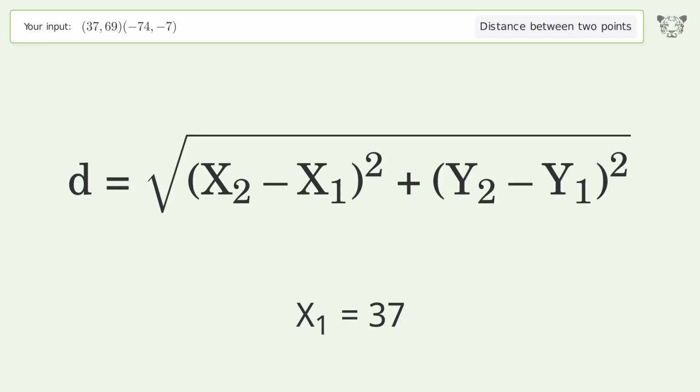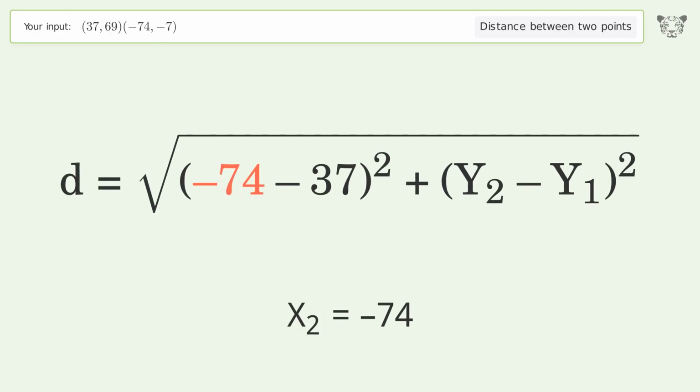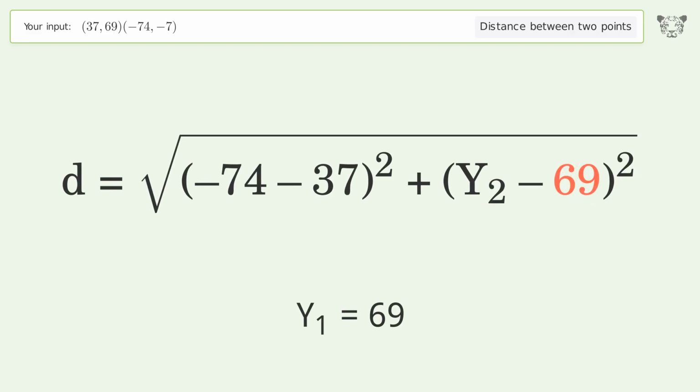x1 equals 37. x2 equals negative 74. y1 equals 69. y2 equals negative 7.